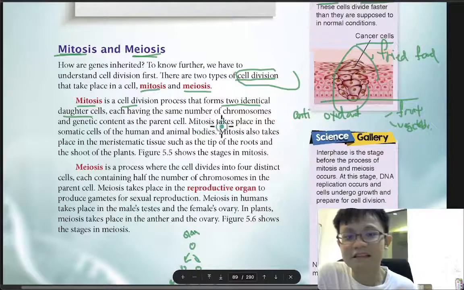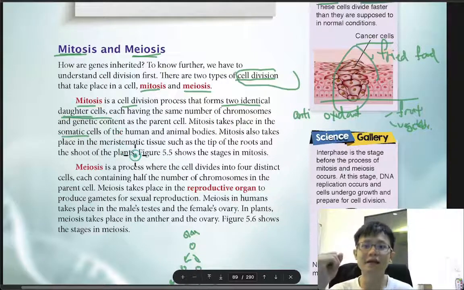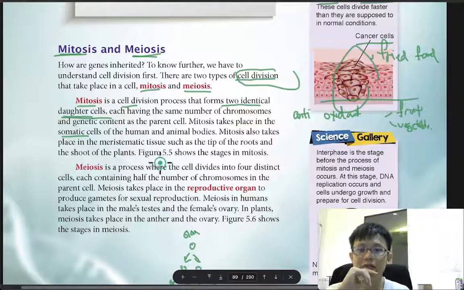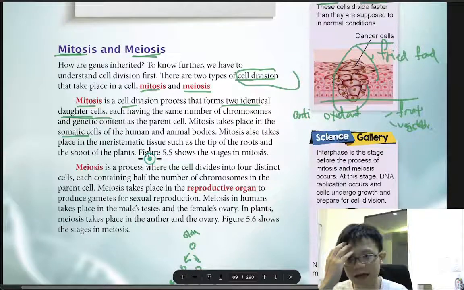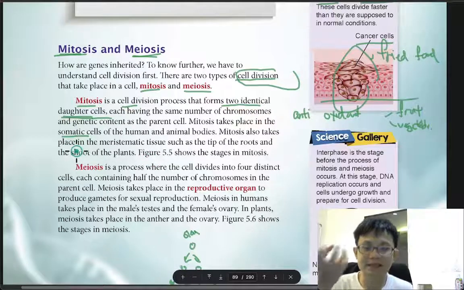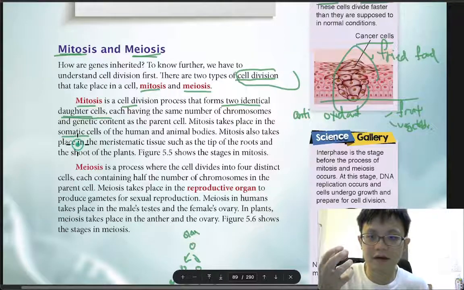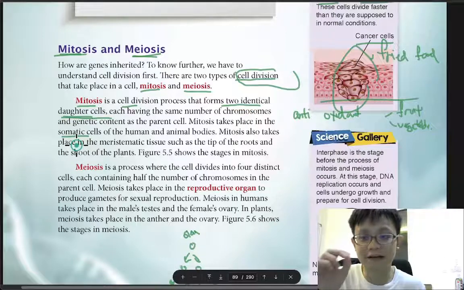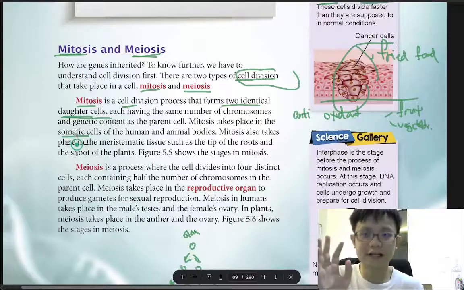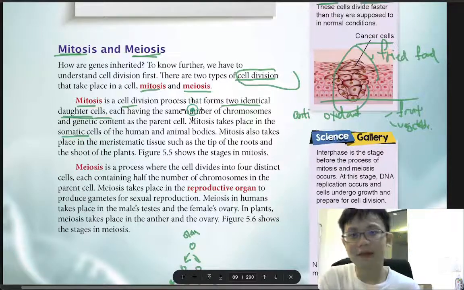In the textbook, this one you need to remember. I just underline, but you highlight it. Mitosis takes place in the somatic cell. It only happens in the somatic cell. What does it mean by somatic cell? The somatic cell is all human cells except for the gamete cell. All cells except for gamete.